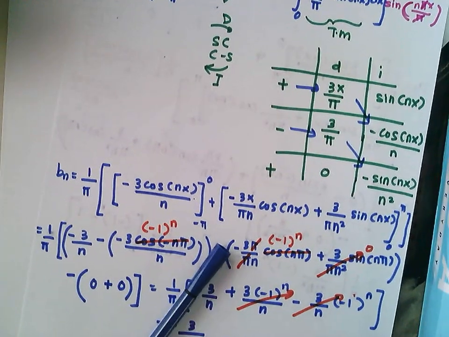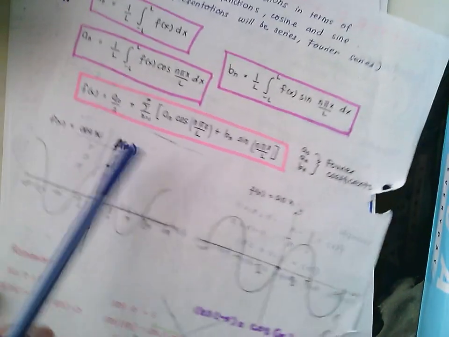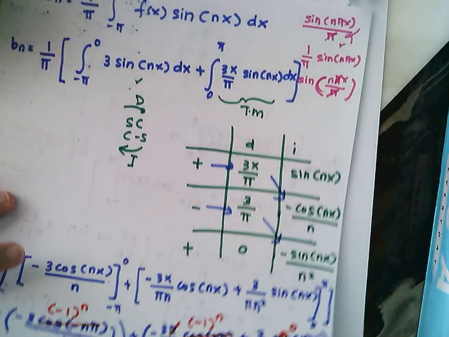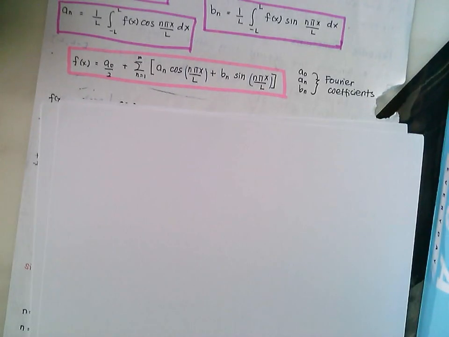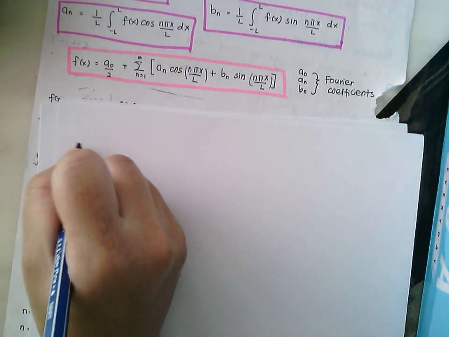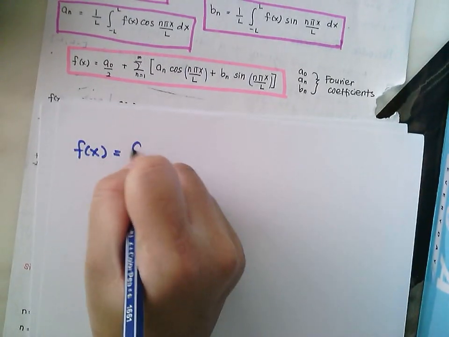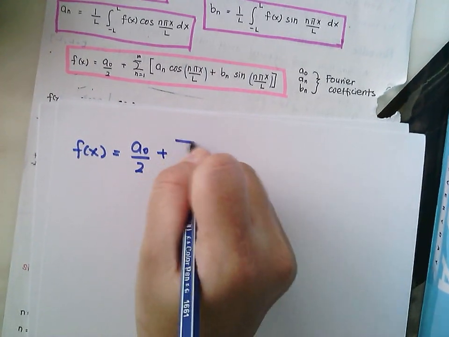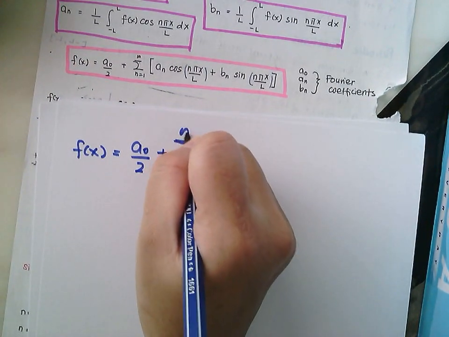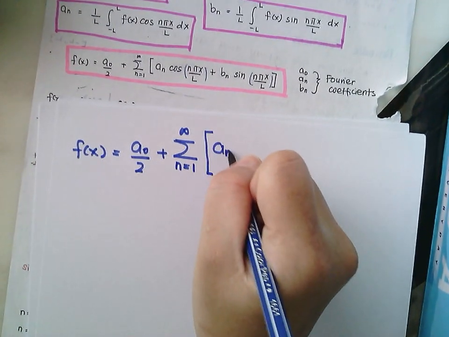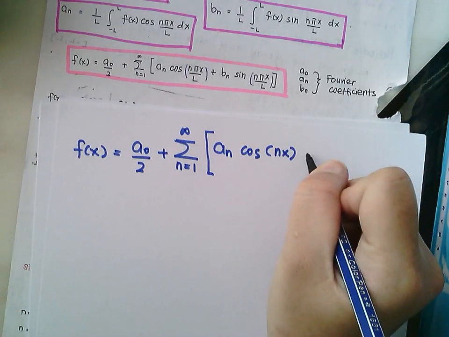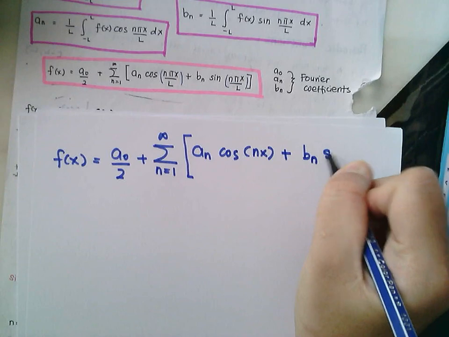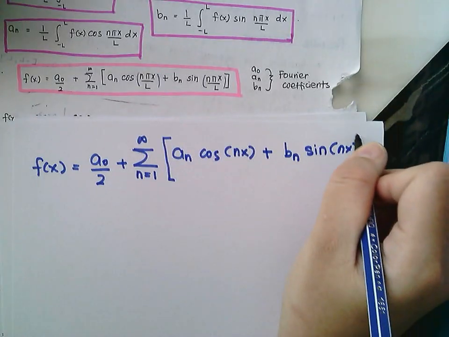So now you are going to write your Fourier series expansion here. For your Fourier series expansion, your fx is equal to a naught over 2 plus summation of n equals 1 to infinity an cos nx plus bn sin nx, since your L is equal to pi.